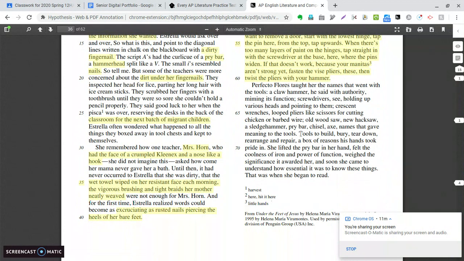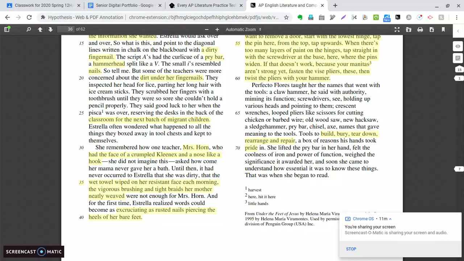Okay, look at all these strong active verbs here. All the things that he can do with the tools that he has, right? And because he knows the names of the tools and knows how to use them, he's able to take pride in them. So the tone here is one of pride and accomplishment and knowing exactly what to do with the tools.